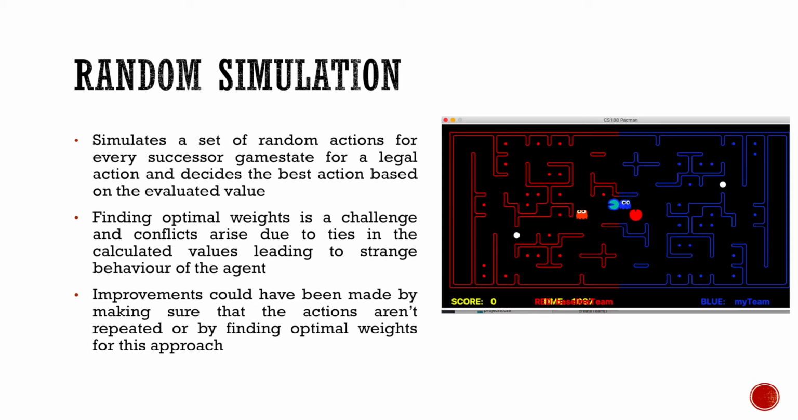There arises a conflict where the evaluated values may end up in a tie for different features and the agents end up looping. Improvements could have been made by tracking the actions or by improving the weights to avoid the looping. We had considered value iteration as one of the algorithms to implement in this project. However, as I will explain, we had to drop it in favor of other algorithms.